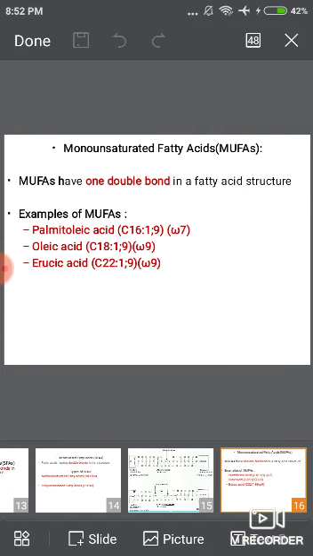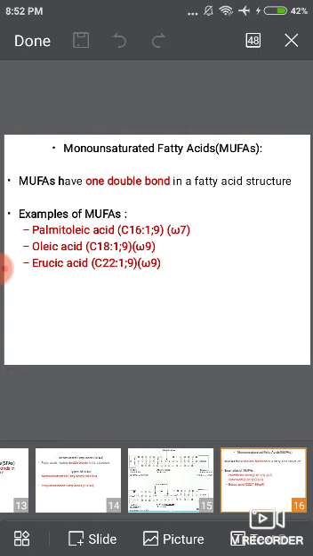Monounsaturated fatty acid has one double bond in the fatty acid structure. Examples of monounsaturated fatty acids are palmitoleic acid, oleic acid, and erucic acid. First is palmitoleic acid.